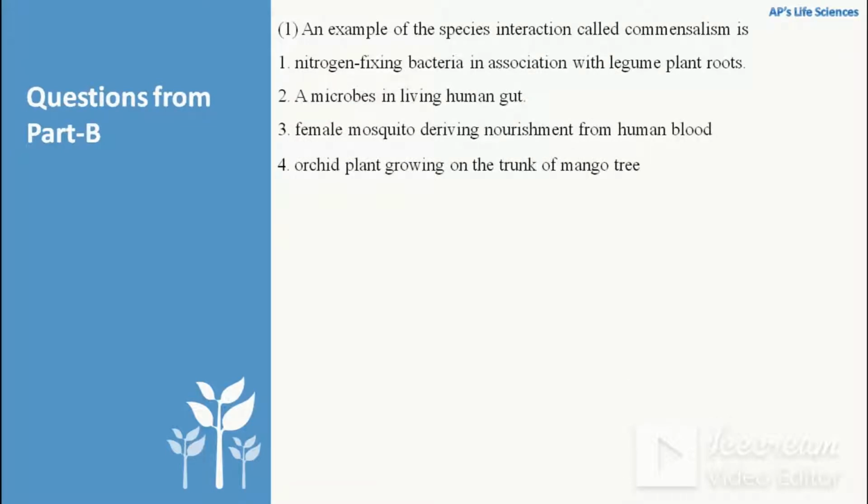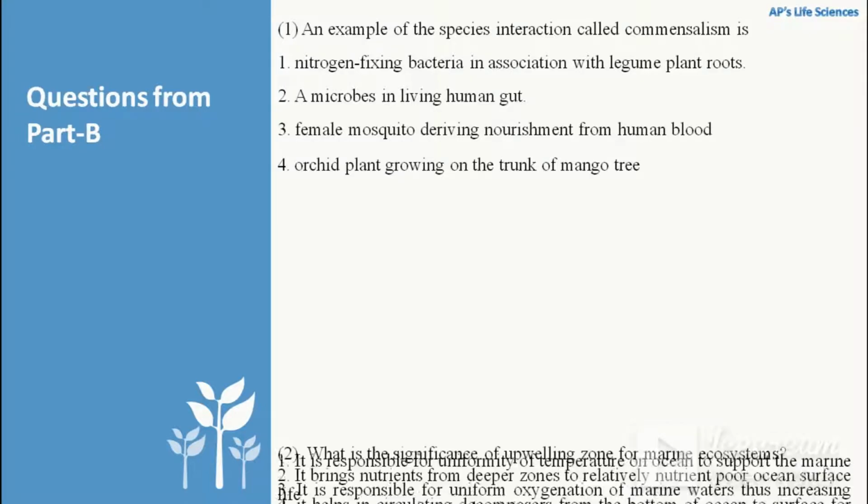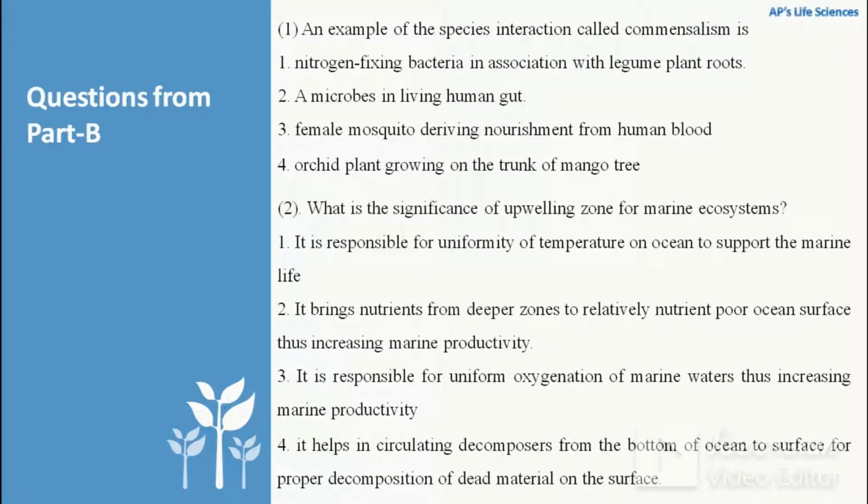So the first question is, an example of species interaction called commensalism is. Commensalism suggests the interaction where one species gets benefit whereas the other species neither gets harm nor any benefit. So the correct option among these four is the fourth one, where an orchid plant is growing on the trunk of a mango tree. In this kind of interaction, the orchid plant is benefited whereas the mango tree neither gets harm nor any benefit.